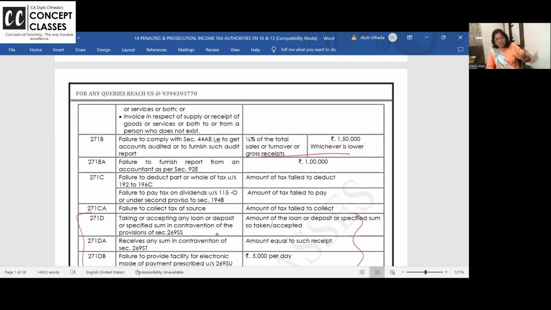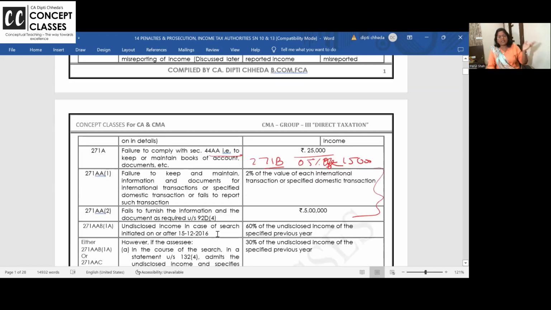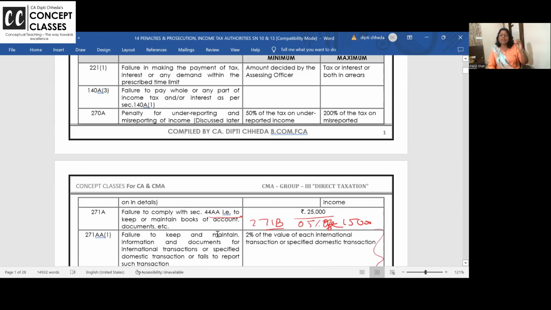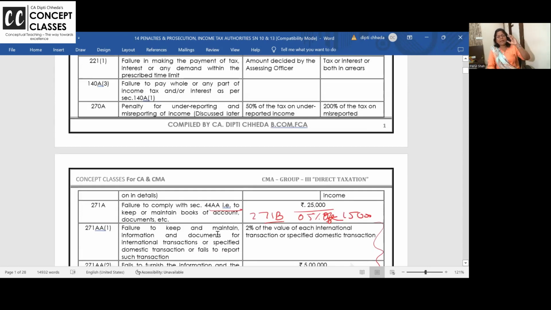But if books of accounts are only not maintained and you are already paying the 25,000 penalty, then why would you have to pay the audit penalty again? It is not needed as per the case law and all. But this is a question asked repeatedly. So, limited penalties rather than just leaving the topic, important penalties, and then all the question answers related to that, which are repeatedly asked one-liners.